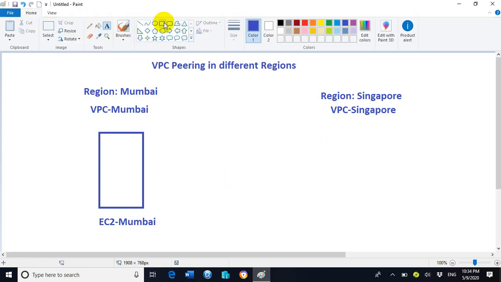And in the other VPC, VPC Singapore, we will create another EC2 instance. We will give it the name EC2 Singapore.